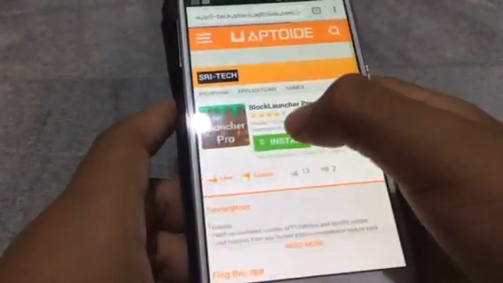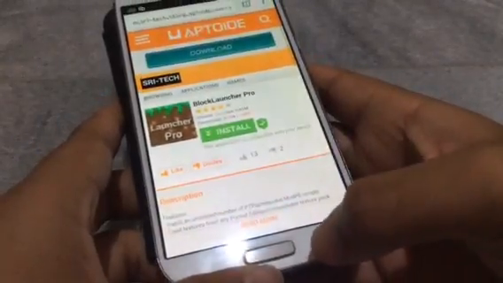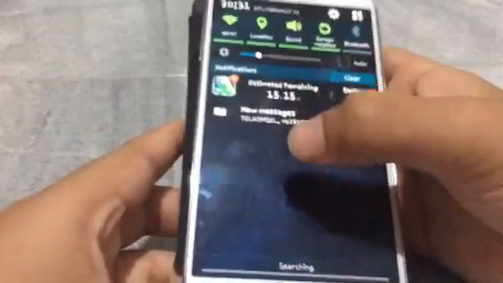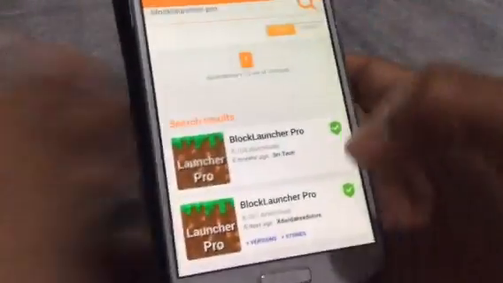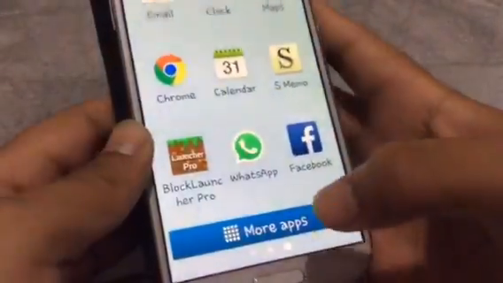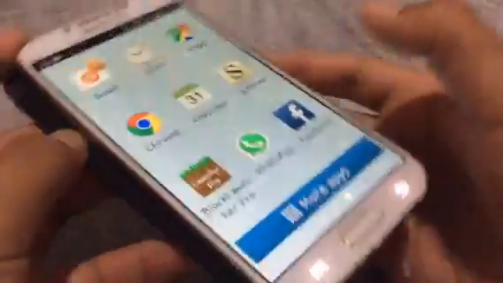Just wait until there, and then press install. It will automatically install up here. Just press it, press install, and install again. And you have it. Press open. It works correctly, just like this.